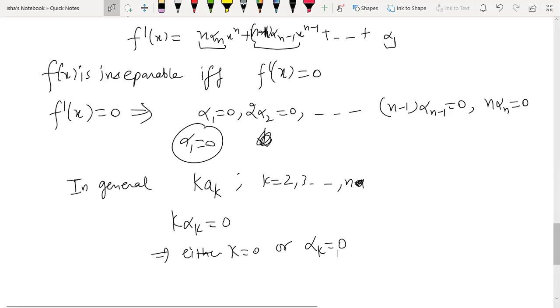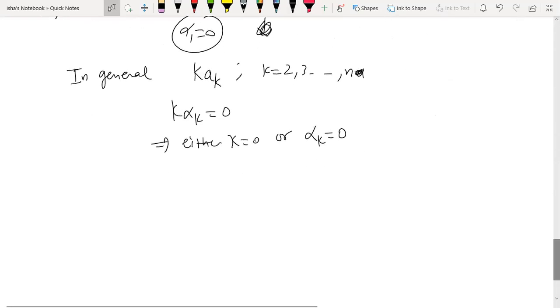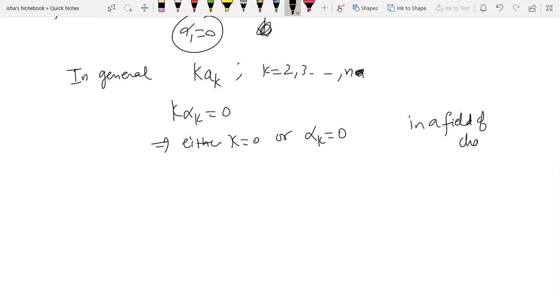The product of two numbers is 0, so that means this is going to happen because you are in a field. Now, which field are we in? We are in a field of characteristic p. So in a field of characteristic p, what do we mean by k being equal to 0?